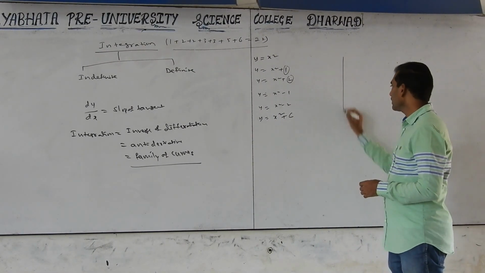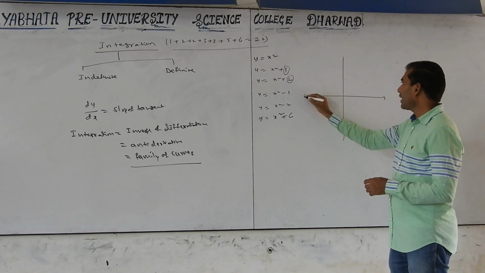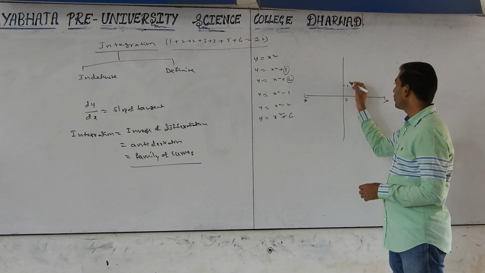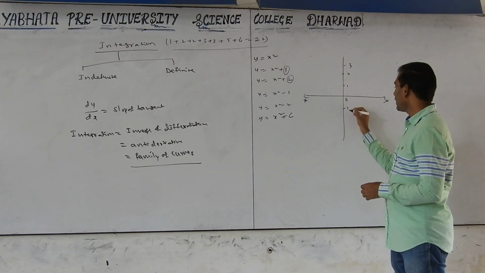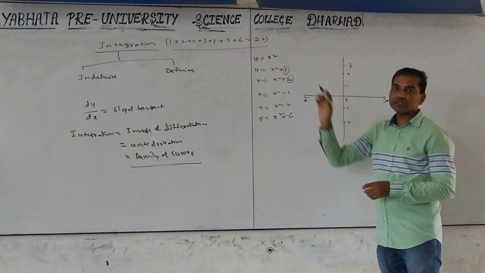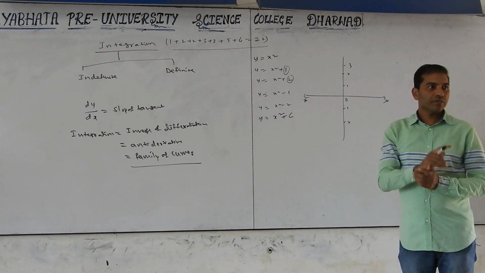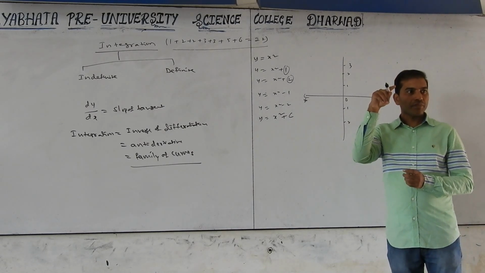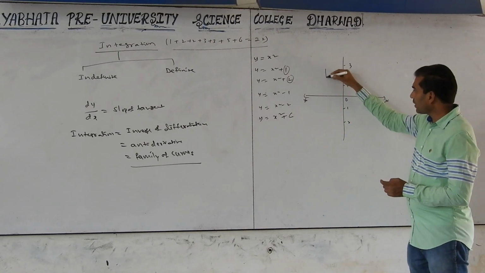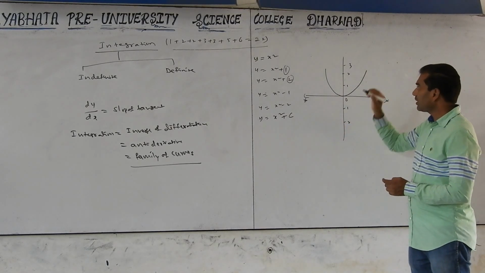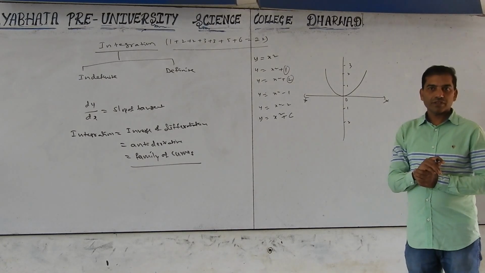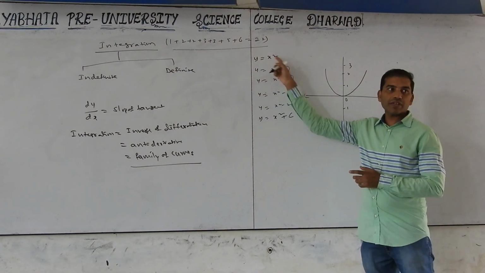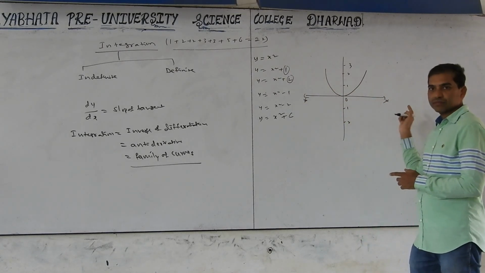See, y equal to x square is a parabola, with points 0, 1, 2, 3, minus 1, minus 2. Y equal to x square represents a parabola which opens towards the positive axis. X square equal to y, you have learned in the first period, conic sections. Y square equal to x is a parabola like this.